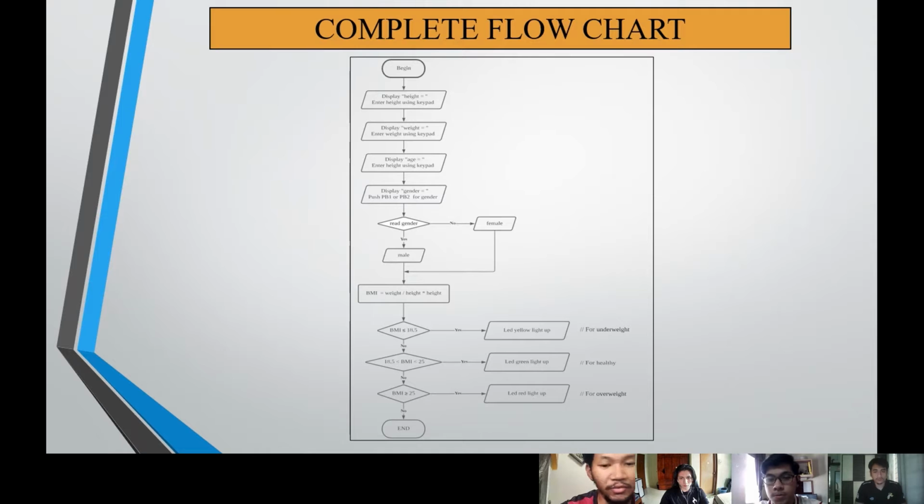Then for BMI between 18.6 and 24.9, the green LED will light up, signifying ideal BMI. Lastly, for BMI greater than or equal to 25, the red LED will light up, which is overweight. Then the program will stop.